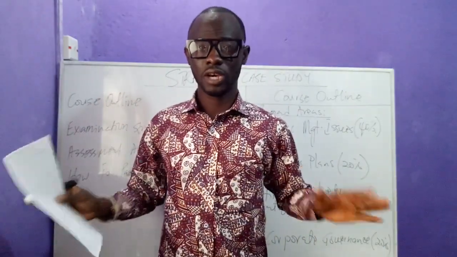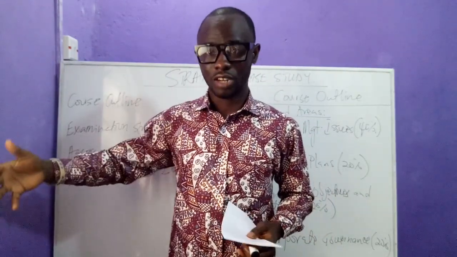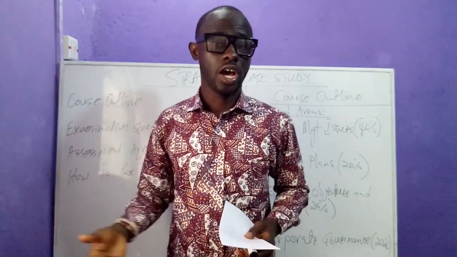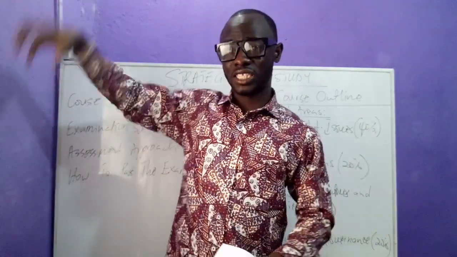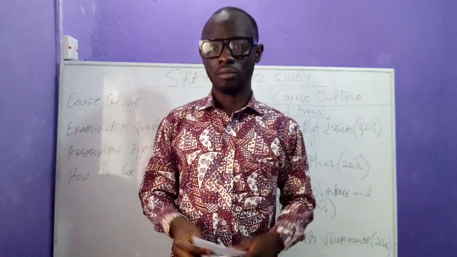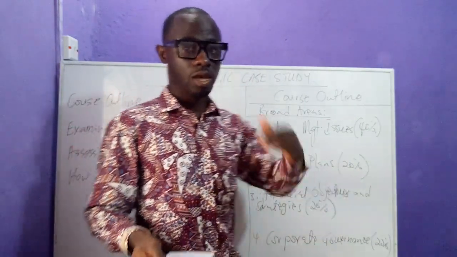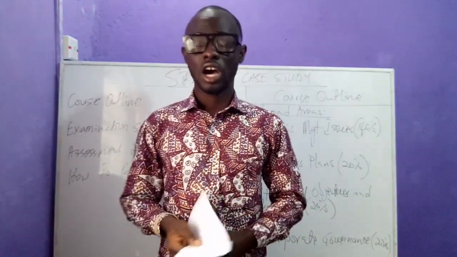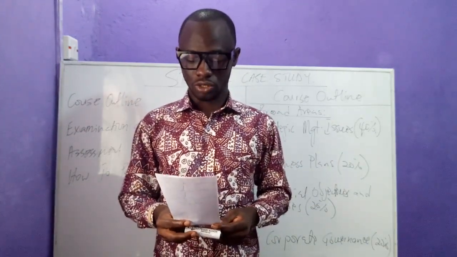So if you check, the issue about financial objective and strategies would be in relation to financial management, purely, totally in financial management. That is why it's now central that students will not be exempted from financial management, even if you have a degree, all right? Because now there is no advanced financial management. So if you're exempted from that paper, it means you're likely to struggle here. But even if you have done that or you haven't done that, it is still not going to be a problem. You're going to be going through all that, and you're going to have an understanding on how you can work around in relation to that.